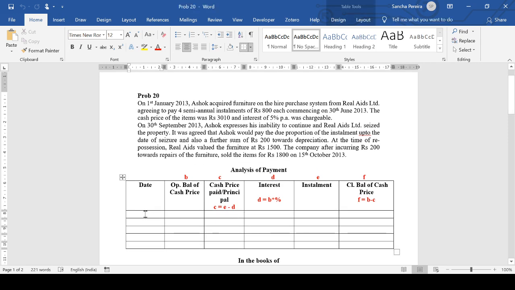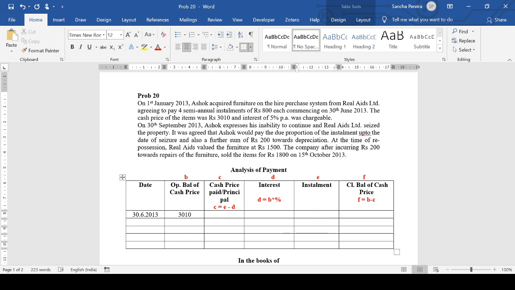So on 1st January 2013. Normally we start with the day the contract was signed, but since there's no down payment, there's nothing happening. Even if I write 1st January, I cannot show any payment, even though the asset was purchased. So we directly move to the first installment, which is 30th June 2013, and the opening balance of cash price is 3010.